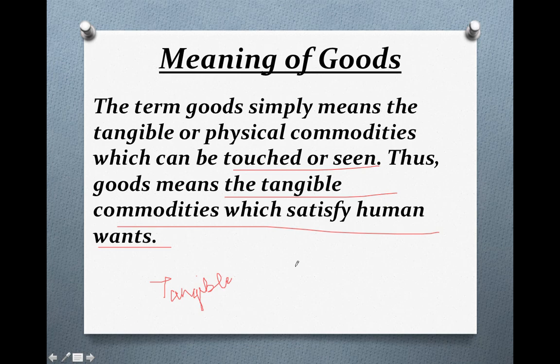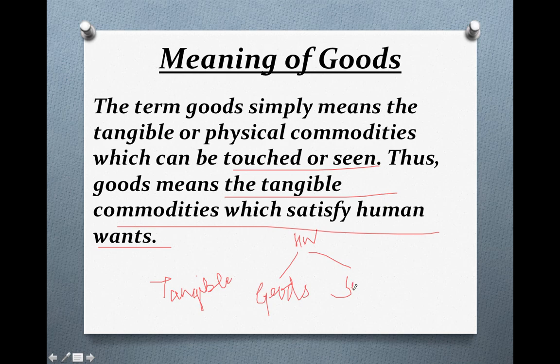So basically you can say that human wants can be fulfilled by two types of things. First is goods, and second is services.